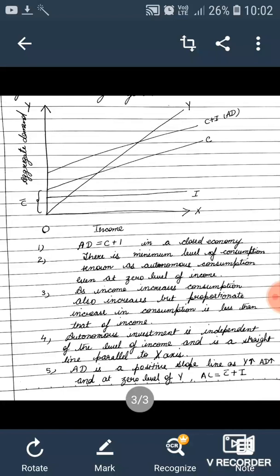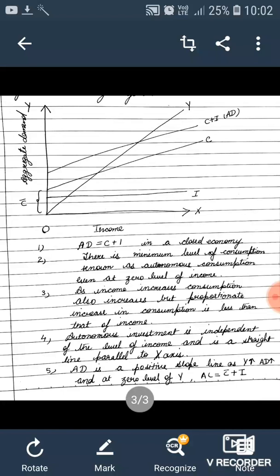We will either use our past savings or beg, borrow, steal, whatsoever, but we will try to have this minimum level of consumption, C bar. So our consumption will not start from the origin even when our income is zero. It will start from this point, C bar.